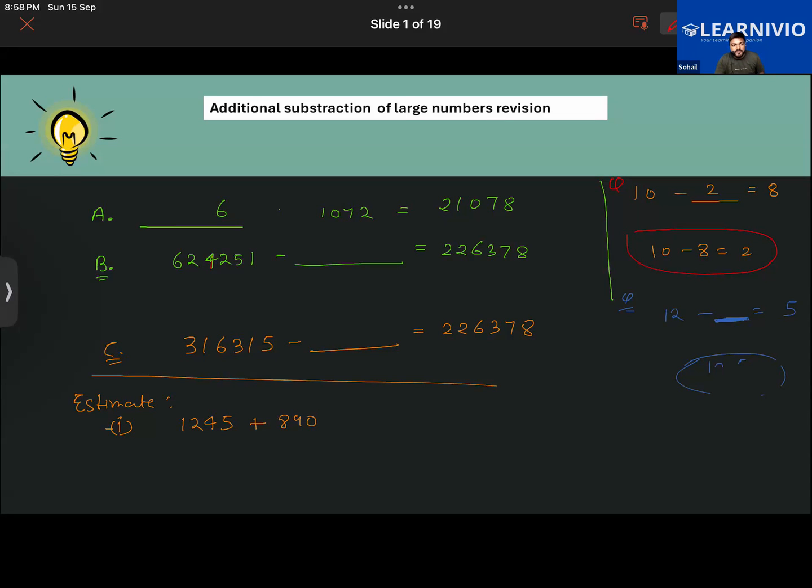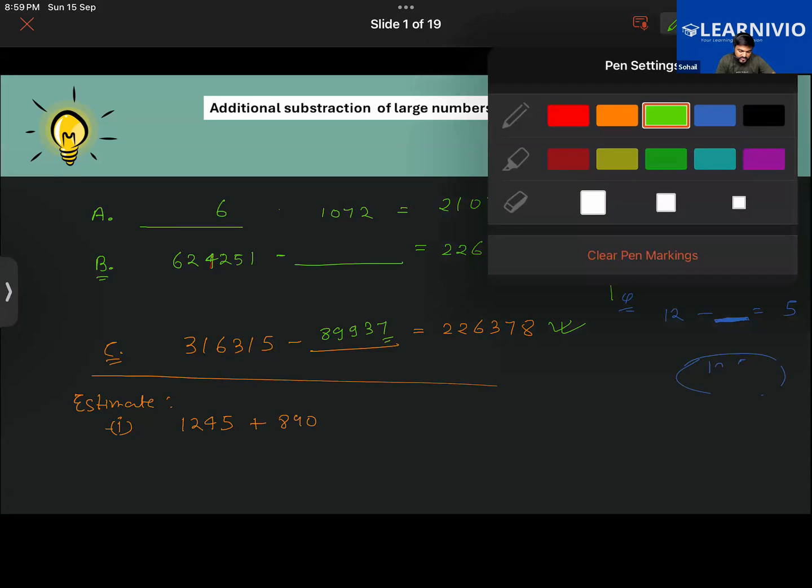Sabib, give this a try. What answer are you getting? Are you getting the same or a different answer from the previous one? My answer is 89,937. Very good, both of you. Now we are required to estimate this. We had learned about estimation in the case of addition. Both of you give this a try, and then I will be helping. Or if you want an example, I can give one to make you recall the concept.